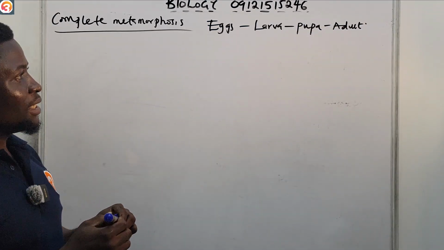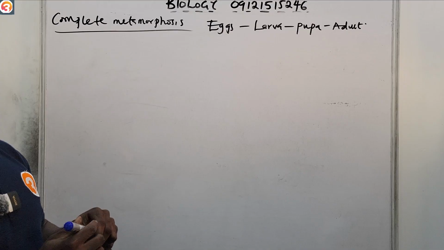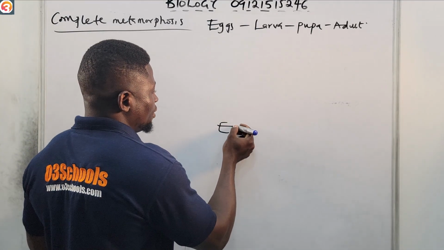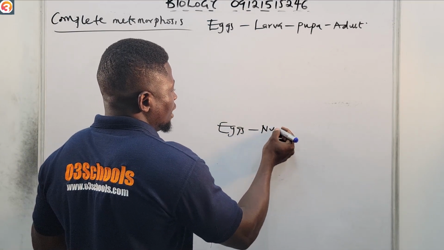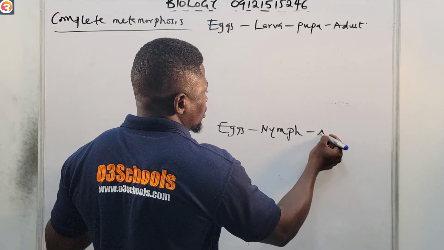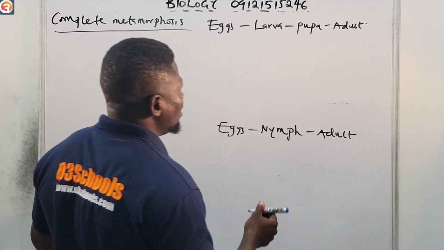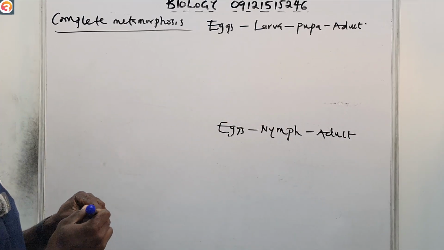So you could see that for the incomplete, we talk about from the eggs to the nymph, then to adult. There's no larva stage. So please take note of that.